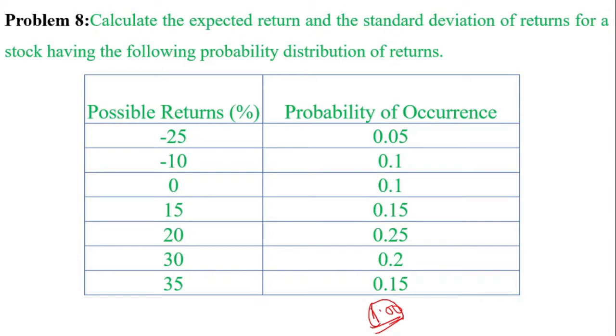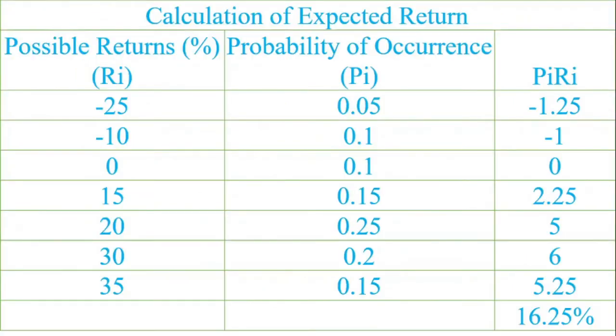If you observe here, you can see the calculation of expected return. Possibility of returns Ri is given, Pi is given over here, Ri is here, multiplied with Pi, Ri Pi. Using Excel, I brought the values which we got through the Excel over here and added.